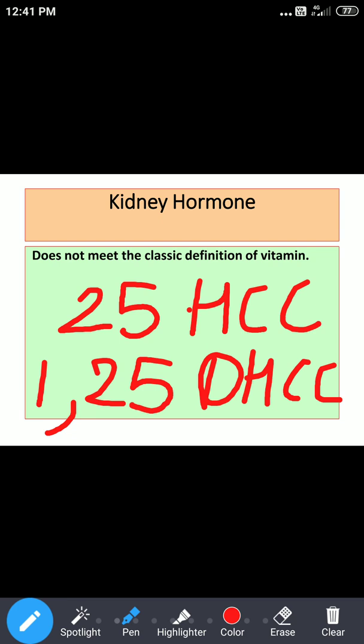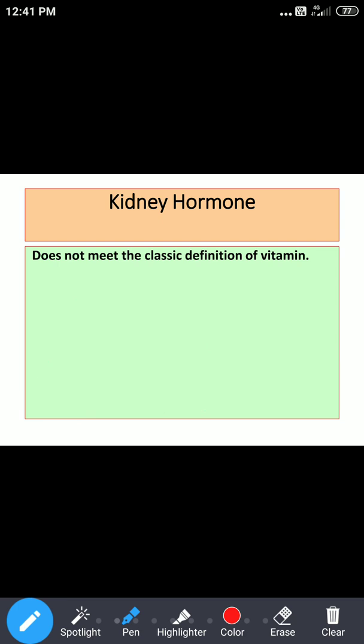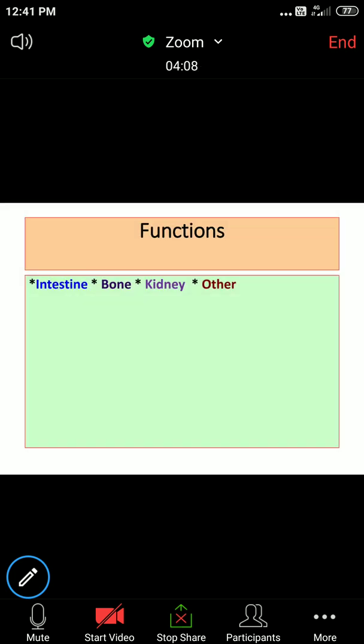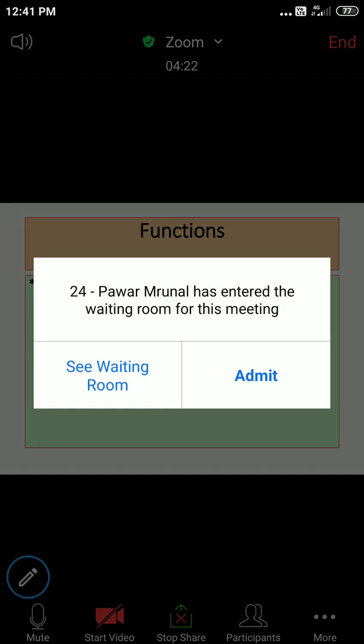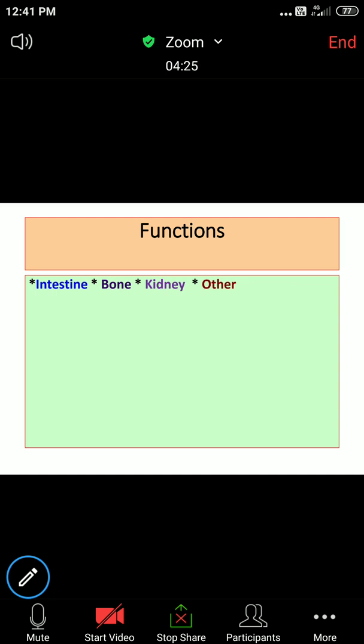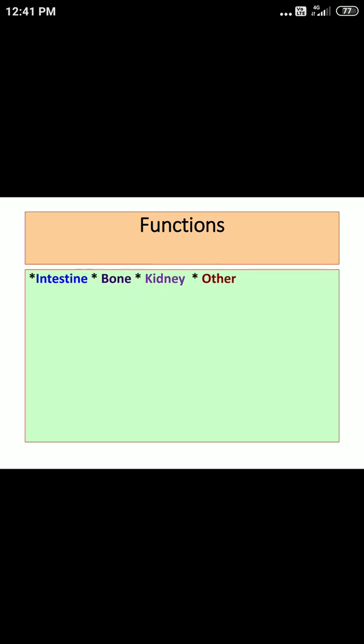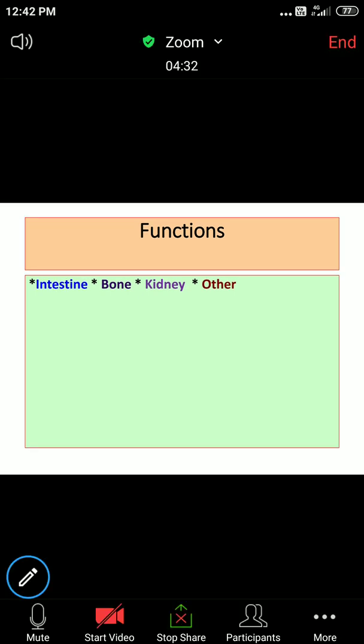carried to various sites, it performs different functions. What are the various functions? Okay, so under 4 heads, you are supposed to mention the functions. Now, right now we said the vitamin D in its active form reaches the target organs or target sites.